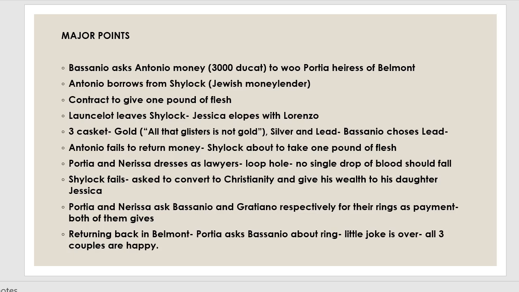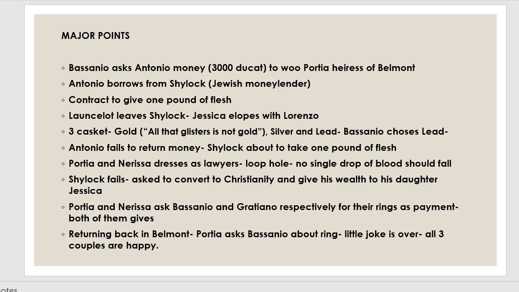Shylock learns that he has been trapped by Portia's loophole and finally begs for compromise. Finally, it was decided that as a punishment for attempting to take a Venetian man's life, Shylock should convert to Christianity and should give half of his wealth to his daughter Jessica. Now the case is closed.